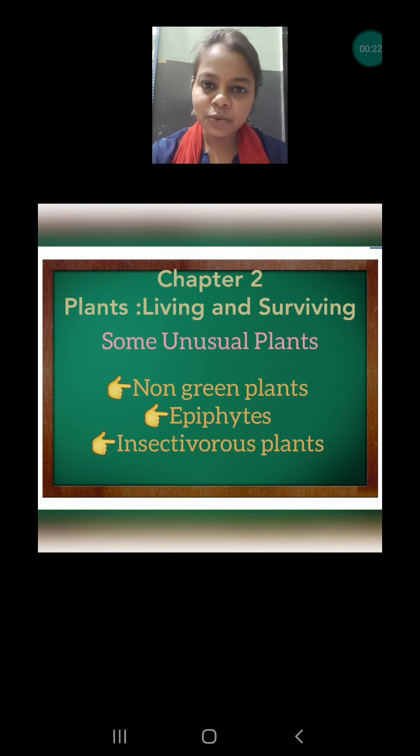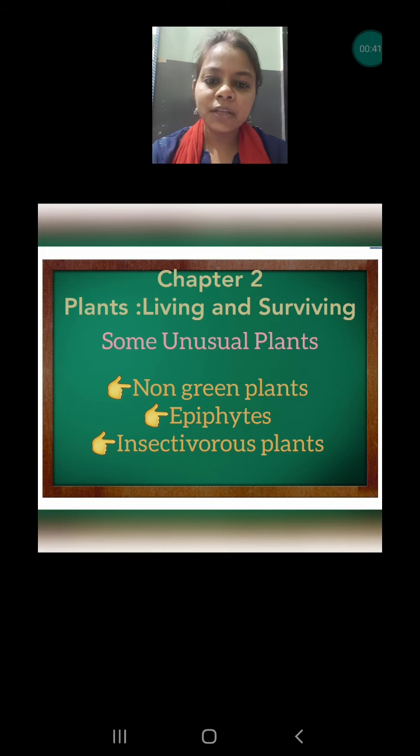Plants are fixed into the ground and they are taking the nutrients from the soil, and they have the green color which is required to perform photosynthesis. They are not depending on other animals or other living beings to get the nutrients or the food. That's why they are called producers.